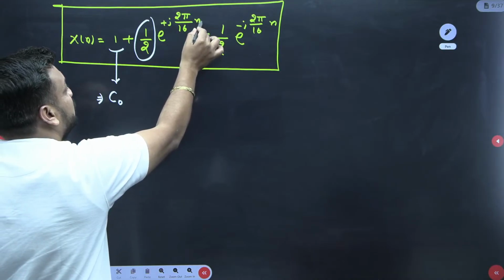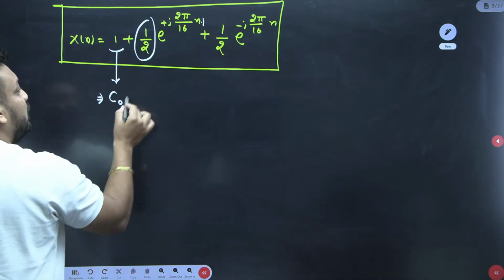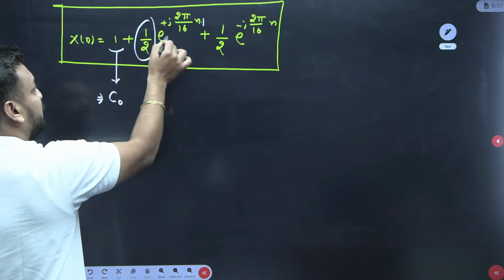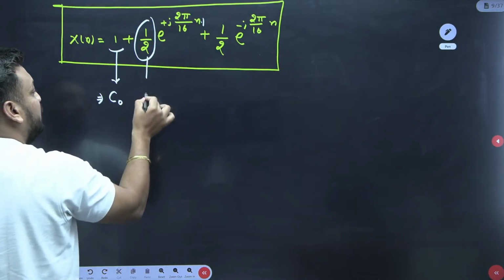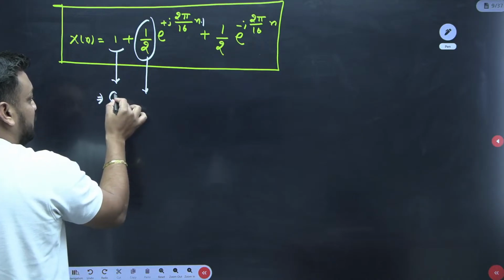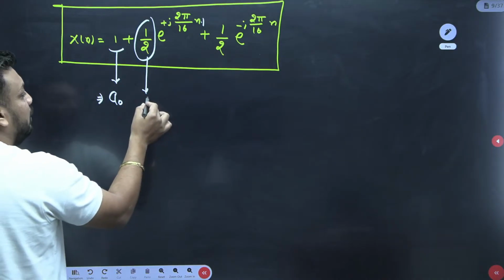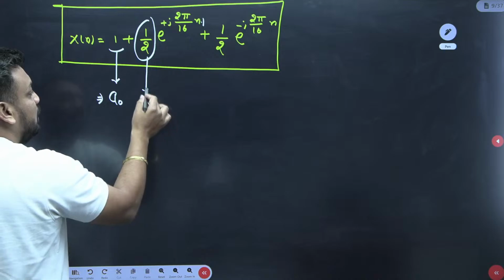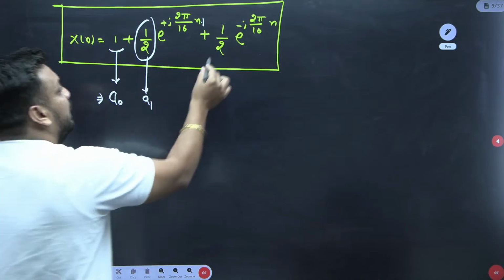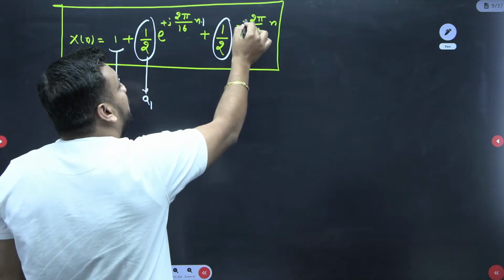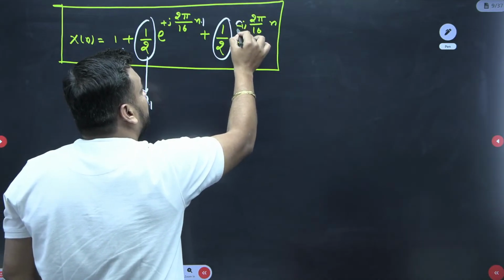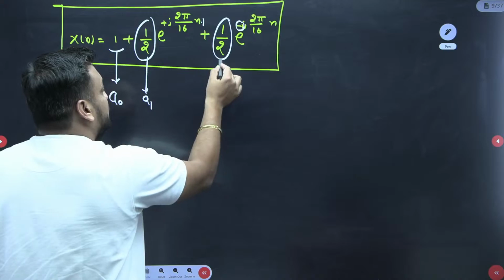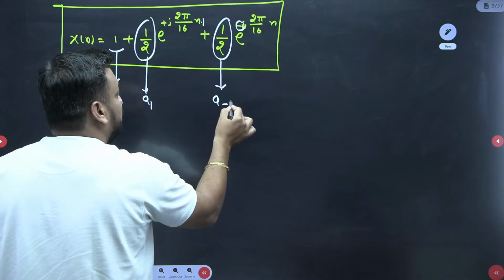The coefficient of e to the power j 2 pi by 16 into n will be a1, actually not c, it is a, because the coefficient is given as a. And similarly for e to the power minus j 2 pi by 16 into n, K value is minus 1, so this coefficient is nothing but a minus 1.